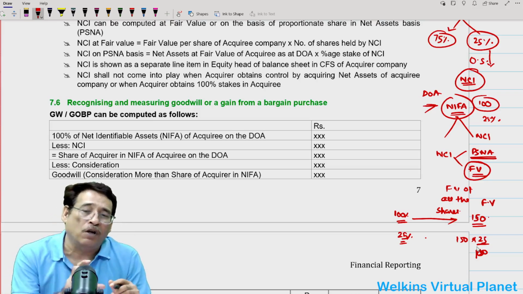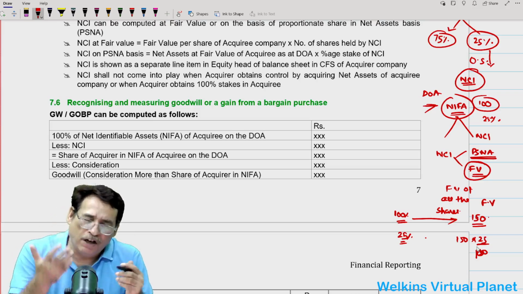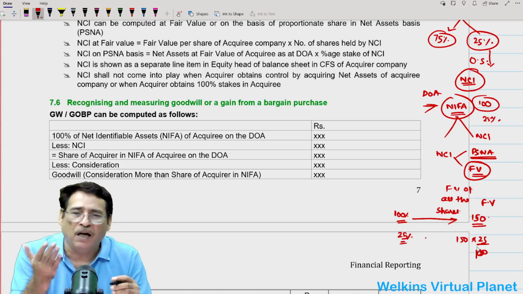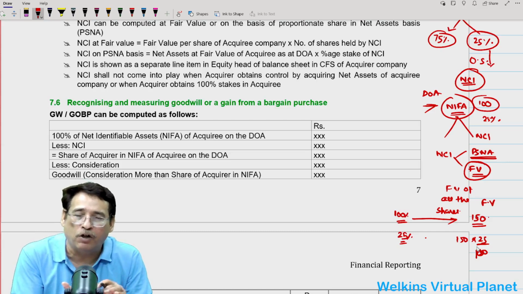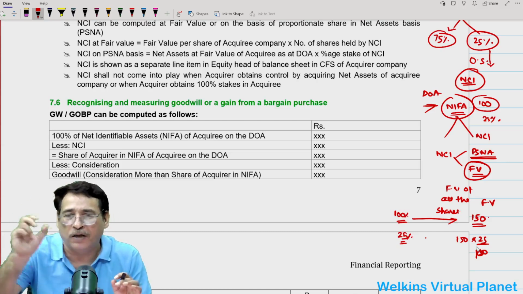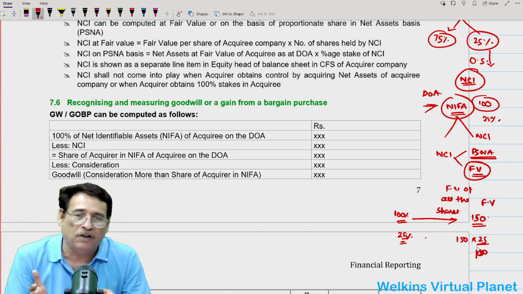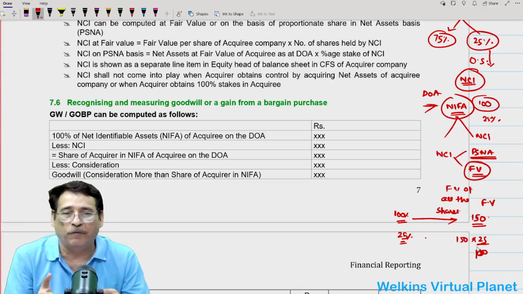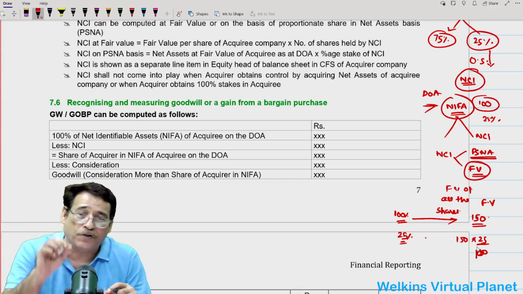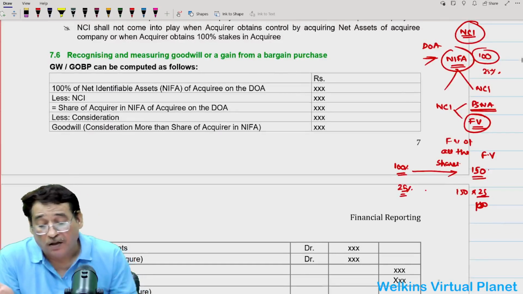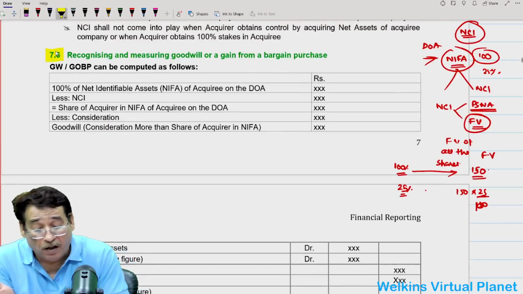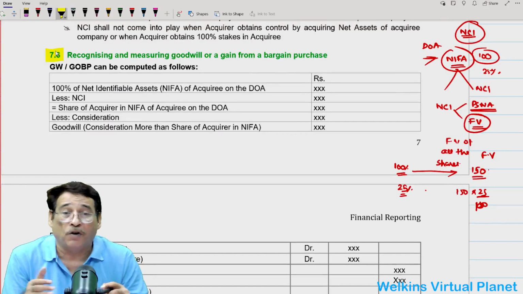So in order to compute the NCI, when we say we have to compute NCI indirectly, we are trying to find out what proportion of the net assets of the acquiree on the date of acquisition belongs to NCI. And that can be done either through the PSNA approach, as I just mentioned above, or through the fair value approach. However, in practical life, preference is always given to fair value. And while doing the accounting, this is almost your last step: recognition and measurement of goodwill.